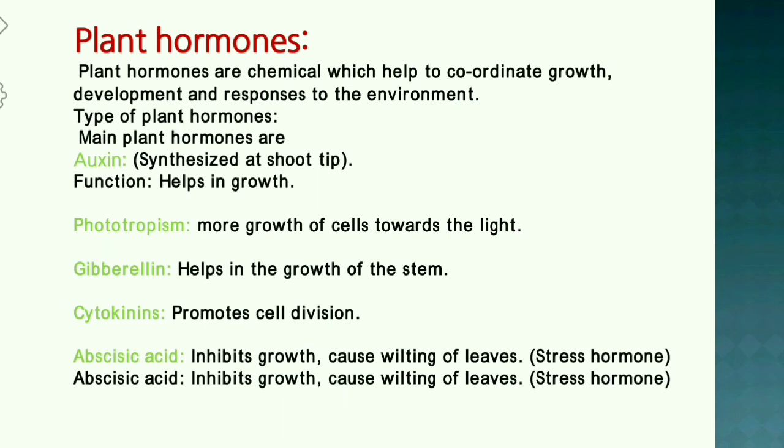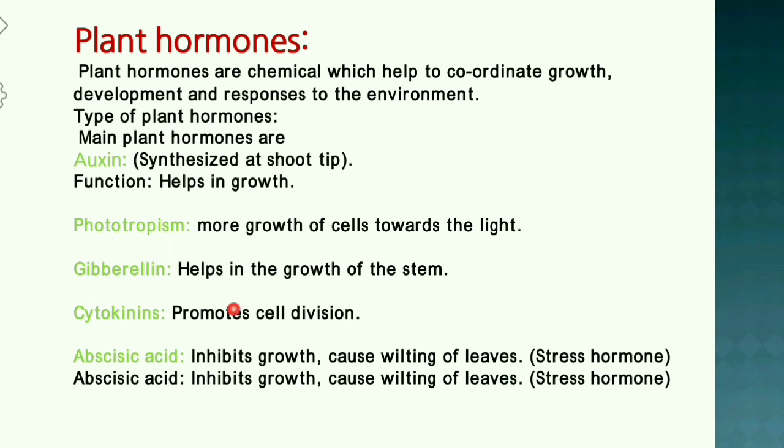Now coming to the plant hormones. Plant hormones are chemicals which help to coordinate growth, development, and responses to the environment. Types of plant hormones. The main plant hormones include auxin, which is synthesized at the shoot tip. Its function is to help in growth. In phototropism, there is more growth of cells towards the light.